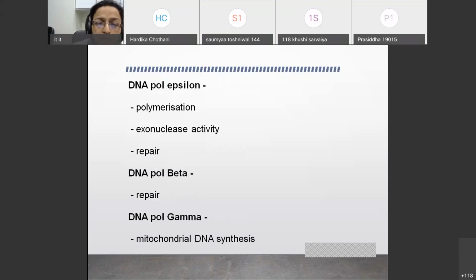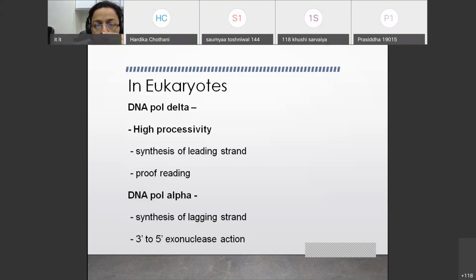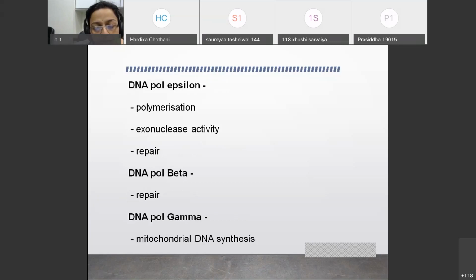Then you have DNA polymerase epsilon, which is helpful in repair. DNA polymerase beta is helpful in repair again, and DNA polymerase gamma is useful for mitochondrial DNA synthesis. Remember this: delta is required for synthesis of leading strand, alpha for synthesis of lagging strand, and gamma for synthesis of mitochondrial DNA.